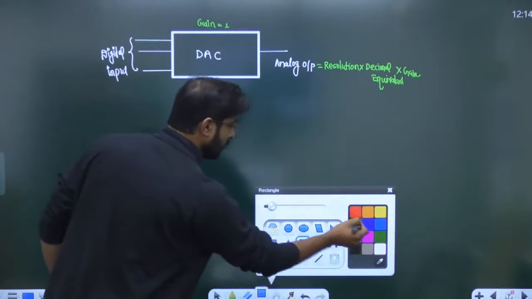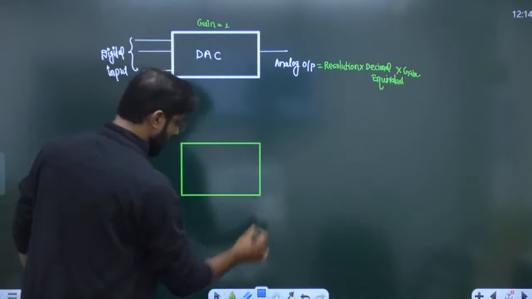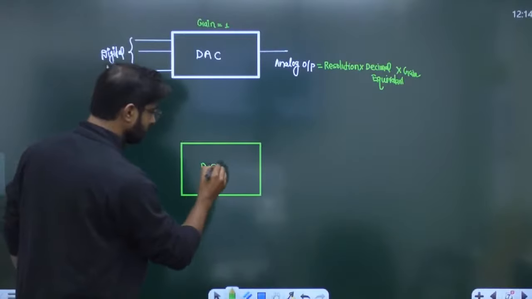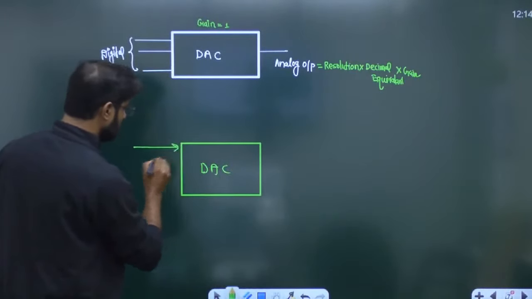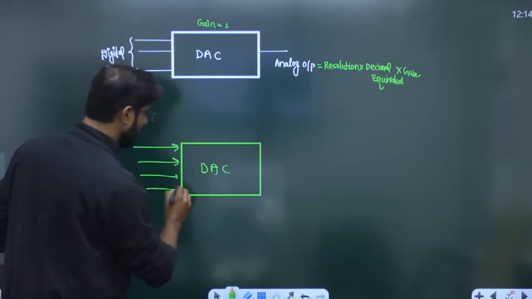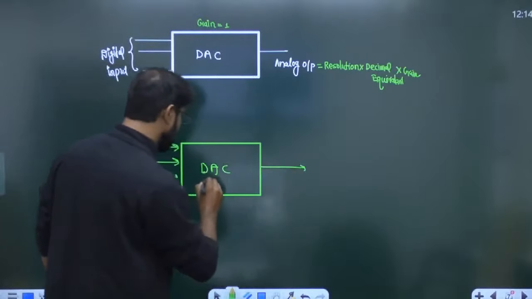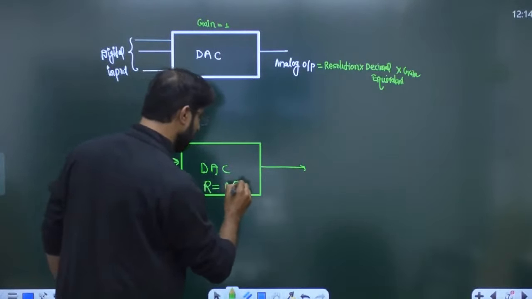Let me give you one example. Suppose this is a DAC, a 4-bit DAC, and the resolution is 0.5.